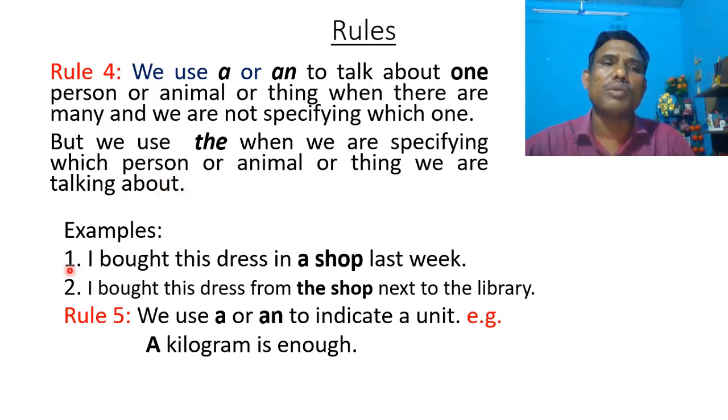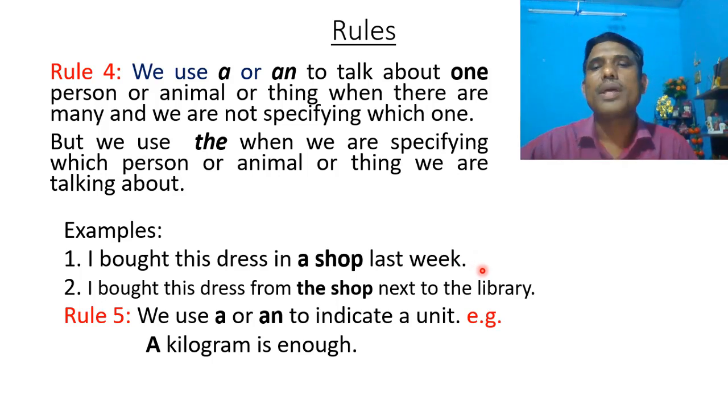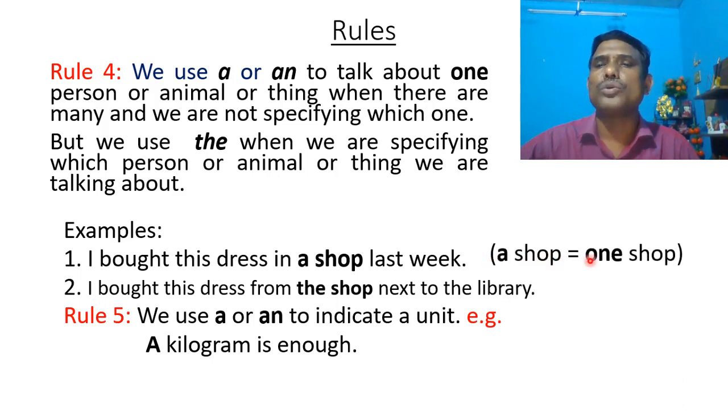For example, number 1, I bought this dress in a shop last week. The shop the speaker is talking about is not specific. There are many shops in the market. The shop the speaker is talking about is one of them. So, a shop refers to one shop.